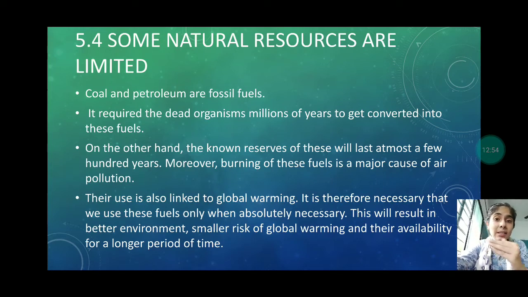From our ancestors' time, or when the earth was born and only the sea was there, Adam and Eve time, that was the time when these things were getting formed. After millions of years we got that. If we use it now and exhaust it, then it will not be present for our children. Our next generation will not get this coal and petroleum, and the situation would be that life will get a little slower.